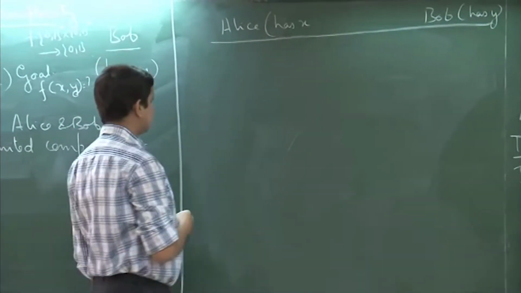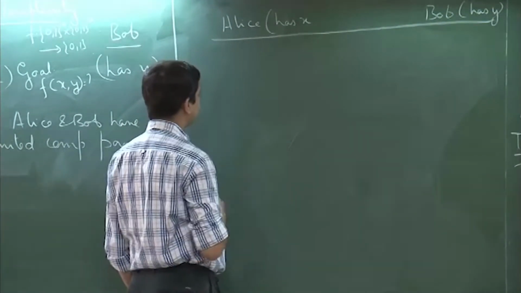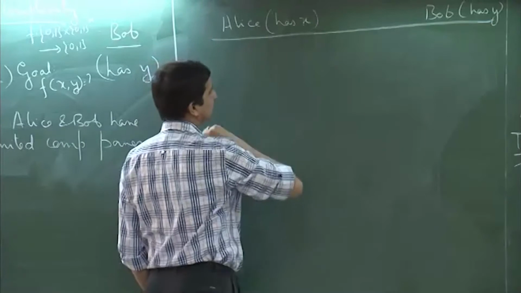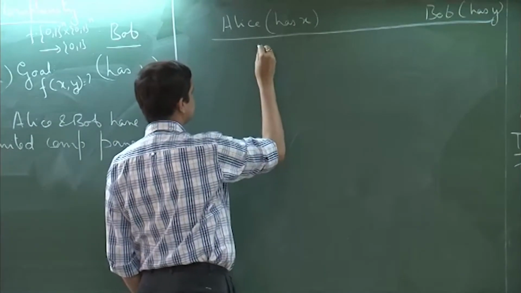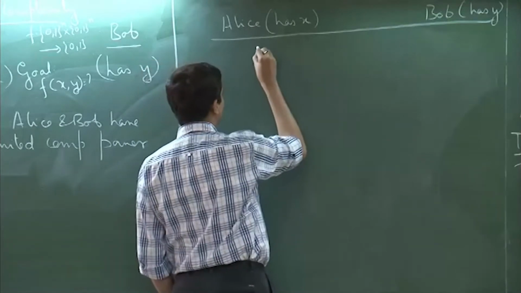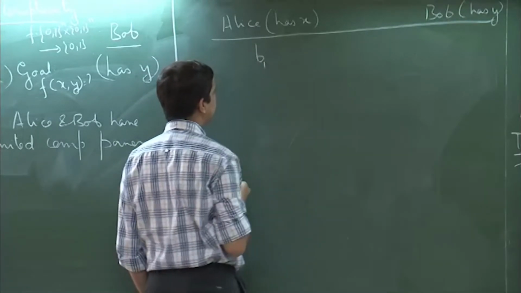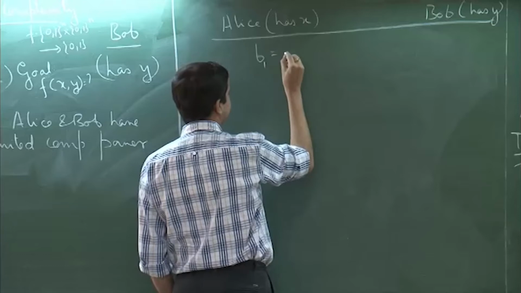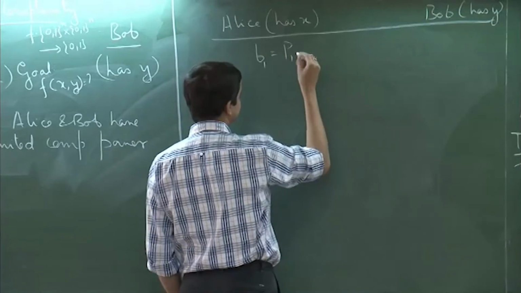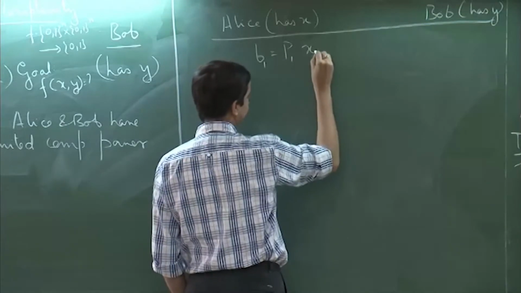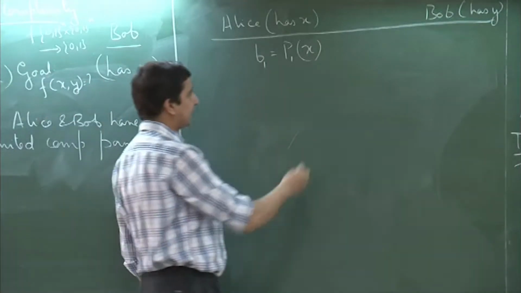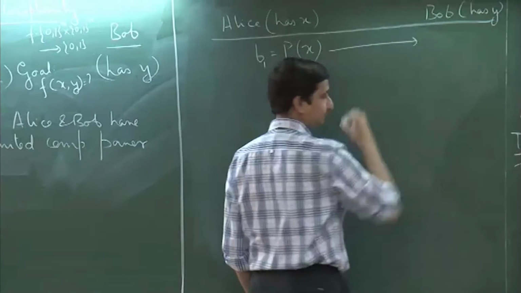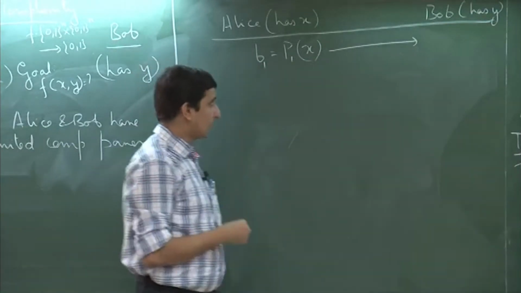So, we define a protocol in the following manner. Alice computes the first bit B1, which is applying some function P1 onto the string that she has, and she communicates this bit to Bob. Okay. So, now Bob can do the following.